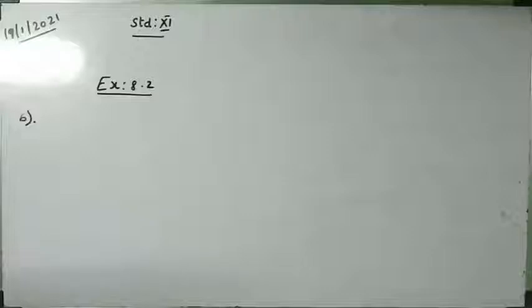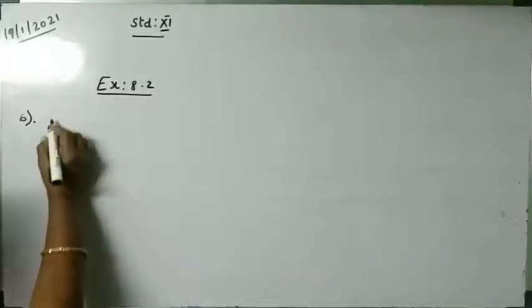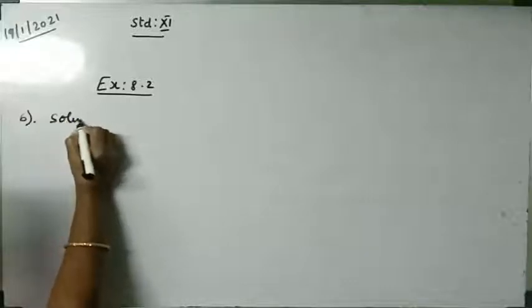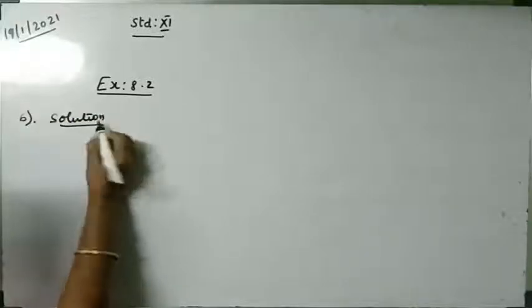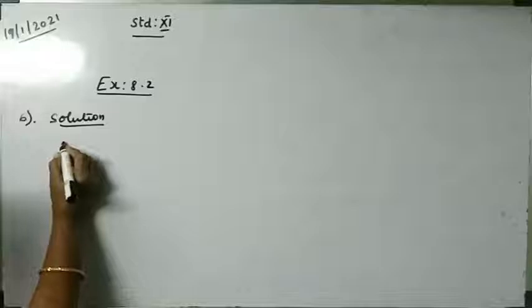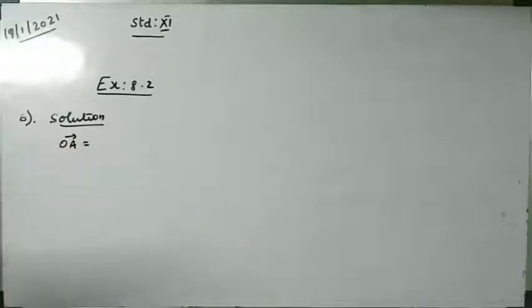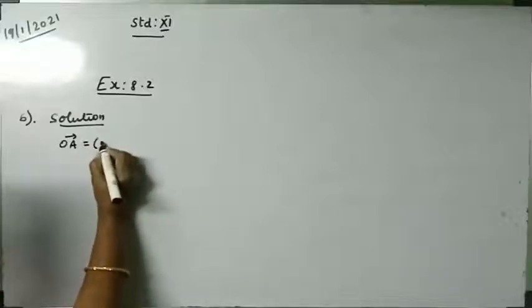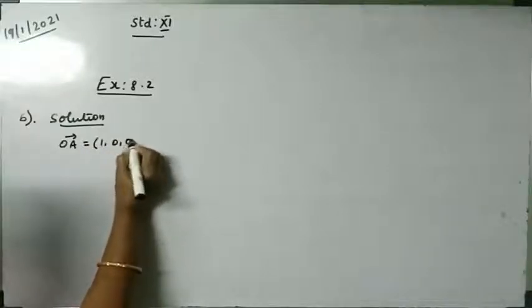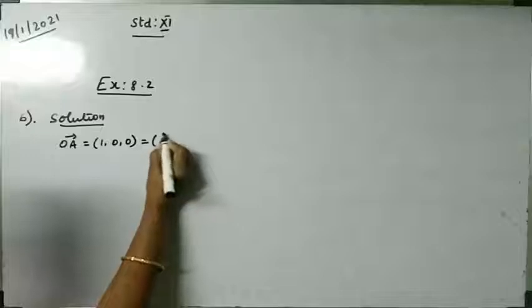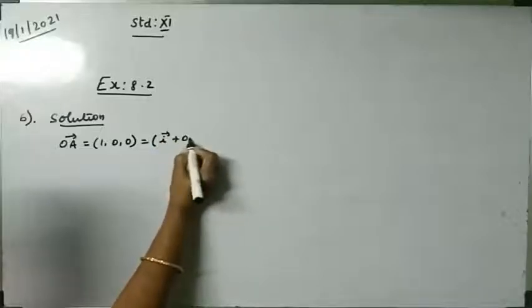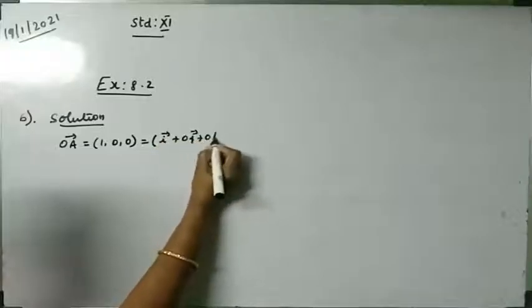Now first of all let me take the line joining the points. If points are given, we want to take it as OA vector. If points or position vector is given, OA vector is equal to, what is given, 1 comma 0 comma 0, which is equal to i vector plus 0 j vector plus 0 k vector.